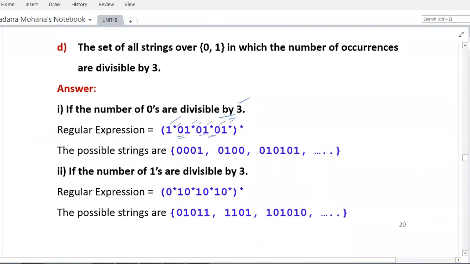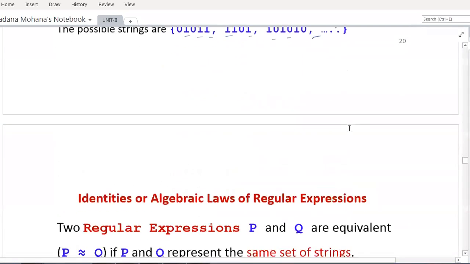The possible strings obtained from these are 001, then 0100, then 010101. Every string you can see has compulsorily 3 zeros. The position may be at any position, but 3 zeros. Then only all the strings are divisible by 3. Then if the number of ones is divisible by 3, that can be represented in the reverse: 0 closure 1, 0 closure 1, 0 closure 1, 0 closure. Now see, 3 ones. Every string you can see must consist of 3 ones. Like that you can represent it by satisfying the conditions.